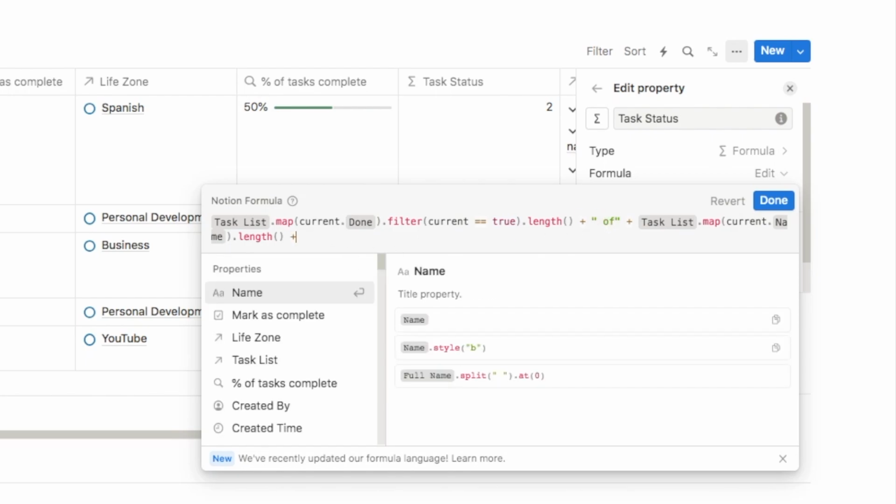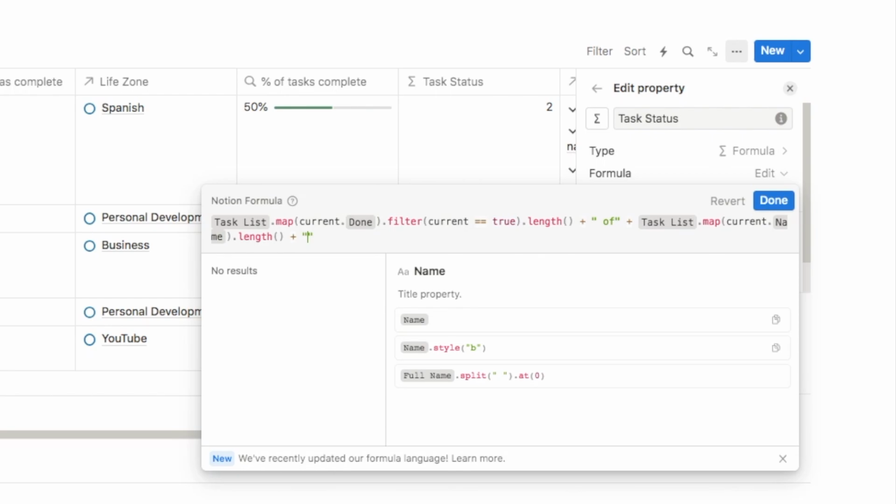And finally, we just need to add another little bit of text at the end. So I'm just going to add plus, 2 quotation marks, and a space. And after the number, I just want to put tasks completed. So it'll say something like 3 of 7 tasks completed. So that should be tasks completed. And I've just noticed that I do need to add one more space just after the of, so there is a space between the word of and the final number. So that is the formula all set up.